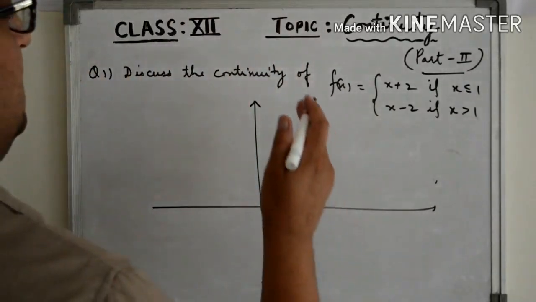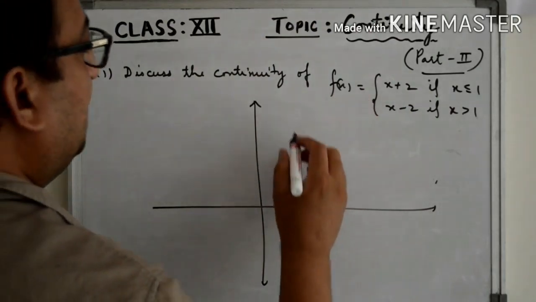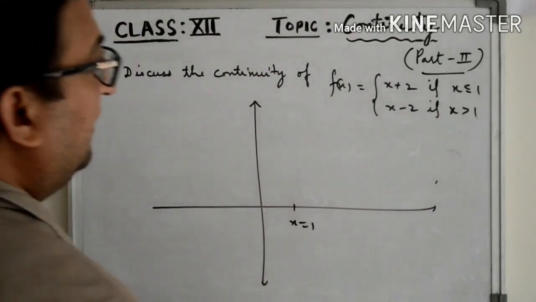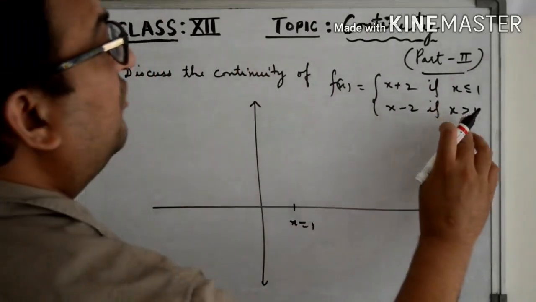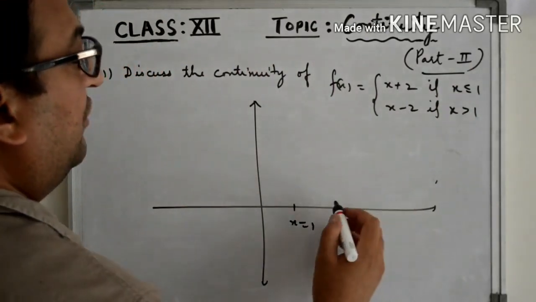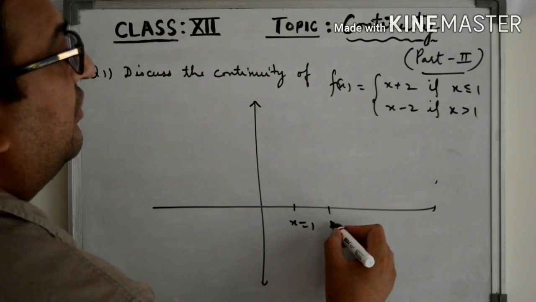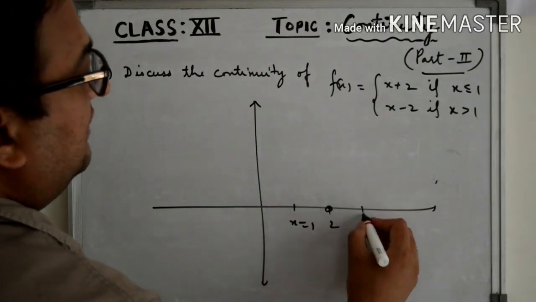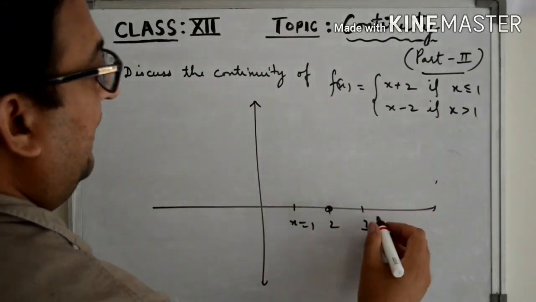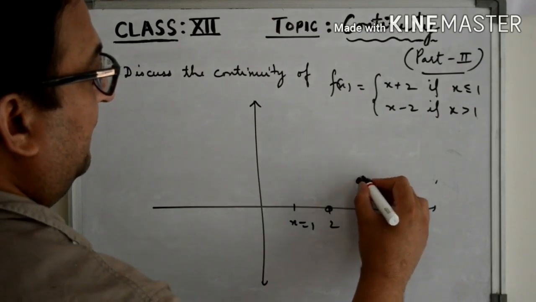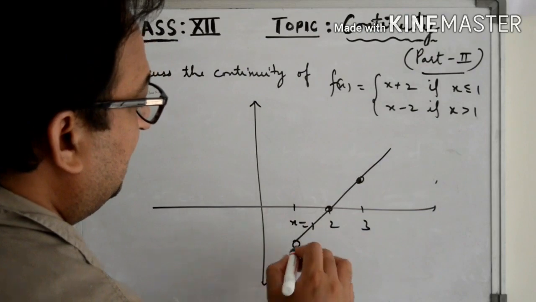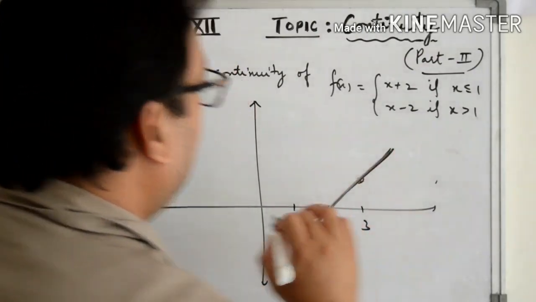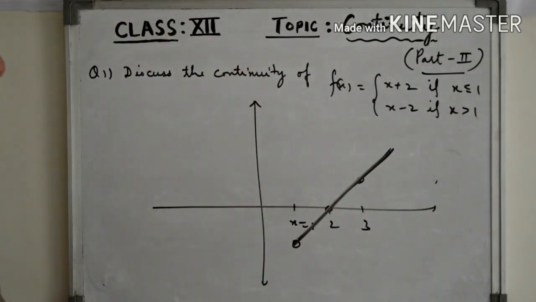So this is x equal to 1, a very critical point at which the function changes its definition. For the values of x which are greater than 1, if you take x equal to 2, the value is 0. If you take x equal to 3, the value is 1. So for x greater than 1, the graph is like this. This is the graph for the values of x greater than 1.